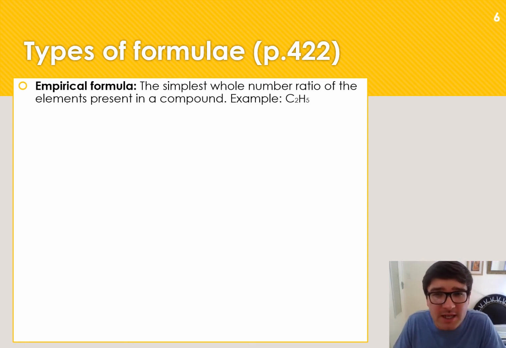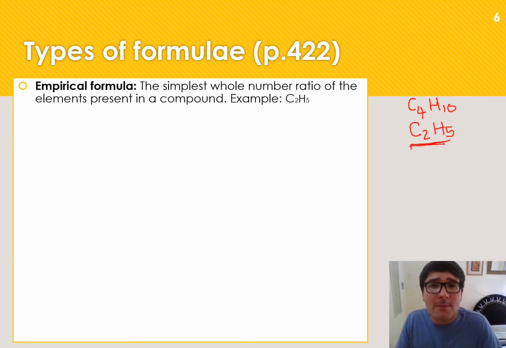Well, nothing in particular, but we do get that butane is C4H10, and the simplest ratio of these atoms to one another is C2H5. So C2H5 doesn't represent a specific compound, but it is the empirical formula of butane, the simplest ratio in which we can find the atoms of butane bonded to one another, if that was possible.